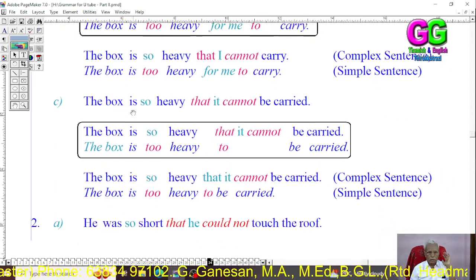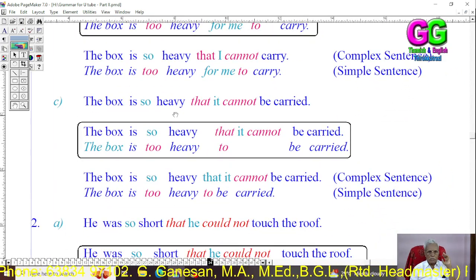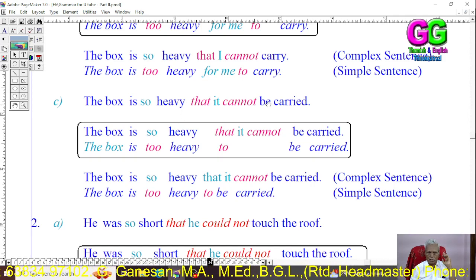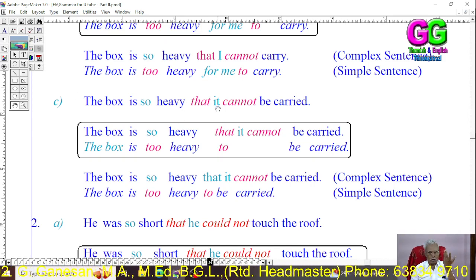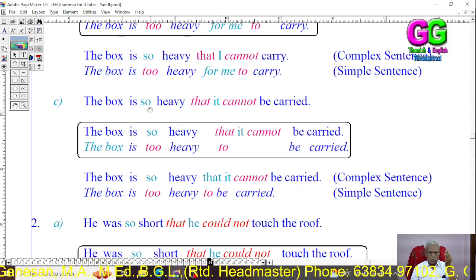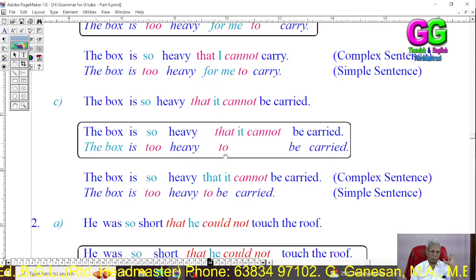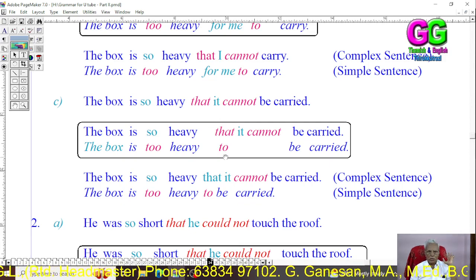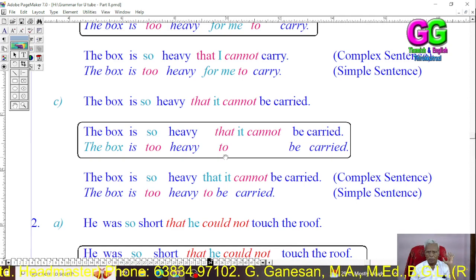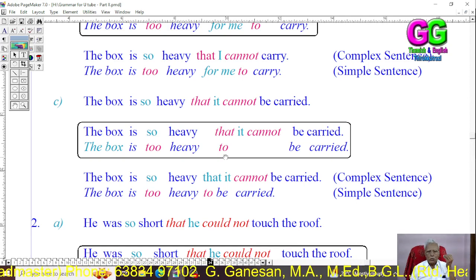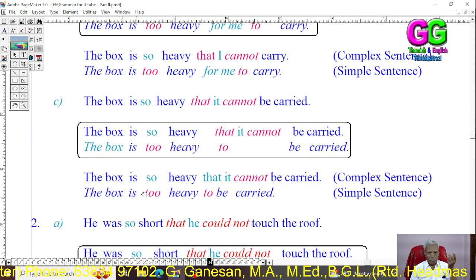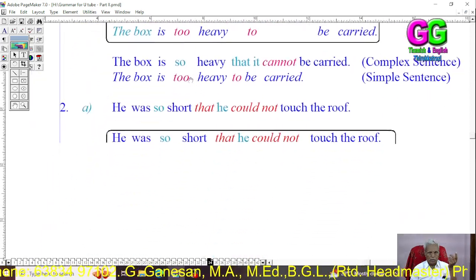Then the third example: the box is so heavy that it cannot be carried. Here both the subjects, the box and it, are the same. So no problem. So its phrase is "to". "That it cannot be" should be replaced by "to". The box is so heavy that it cannot be carried. The box is too heavy to be carried. That's all. The box is too heavy to be carried.